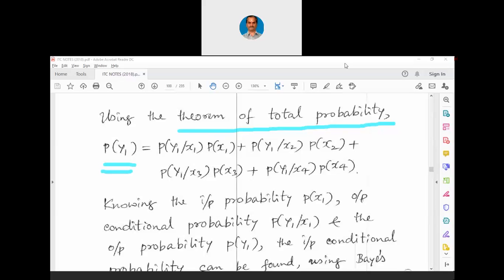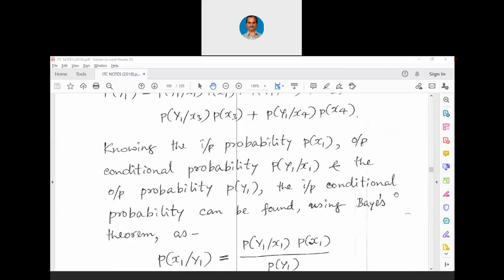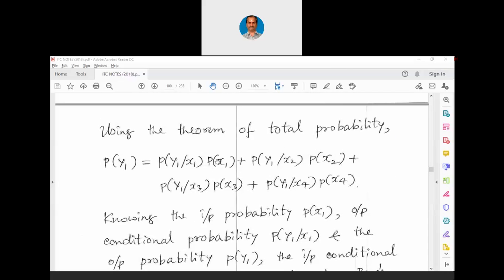Now, knowing the input probability P of x1, the output conditional probability P of y1 slash x1, and the output probability P of y1. Look at this. We know the probability of x1. We will know the conditional probability of obtaining y1 when x1 is transmitted. And we will know the probability of y1 at the output.